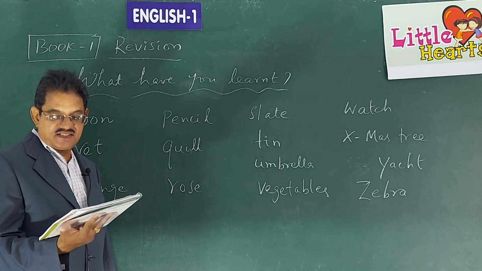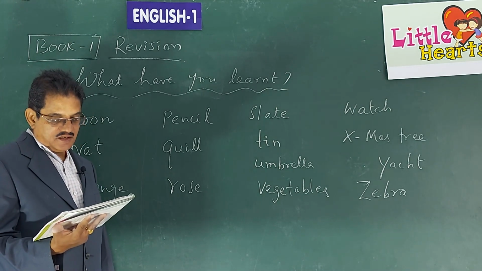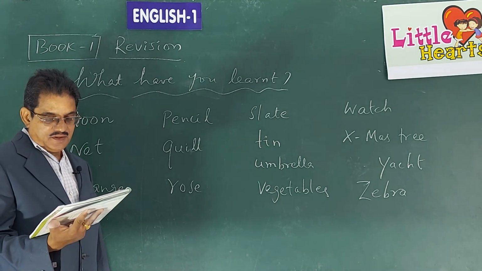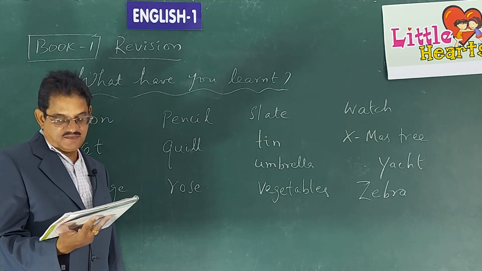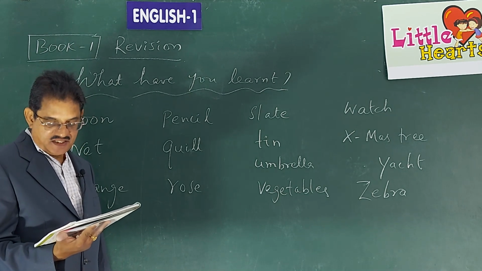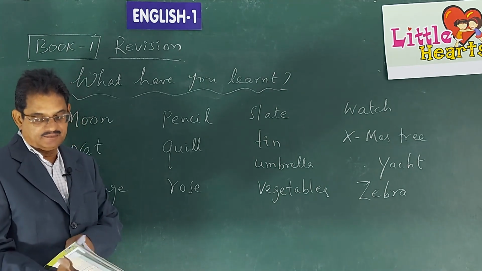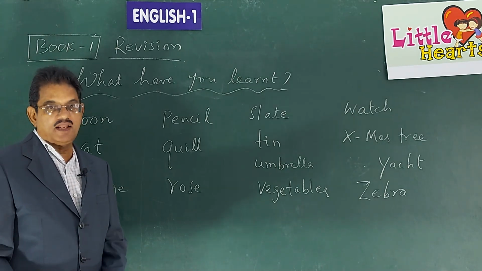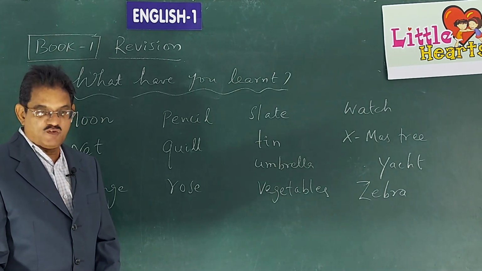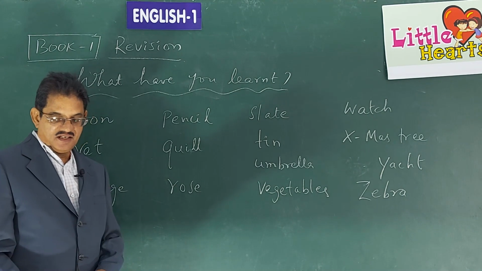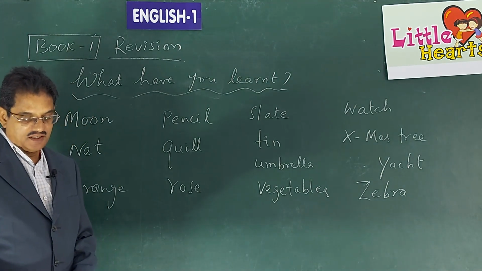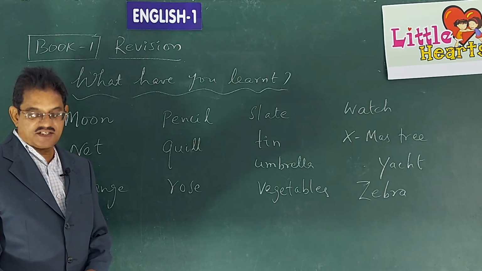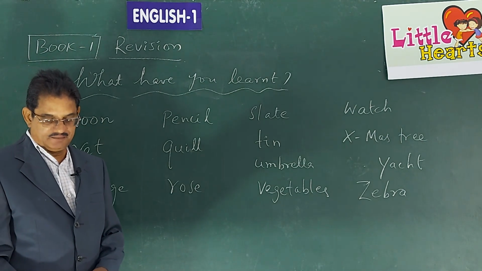P for pencil. Q for quill. R for rose. S for slate. T for tin. U for umbrella. V for vegetables. W for watch, X for Xmas tree, Y for yacht, and Z for zebra.